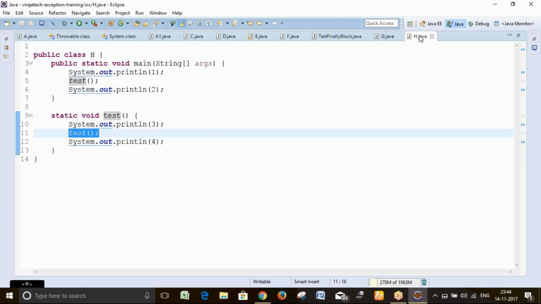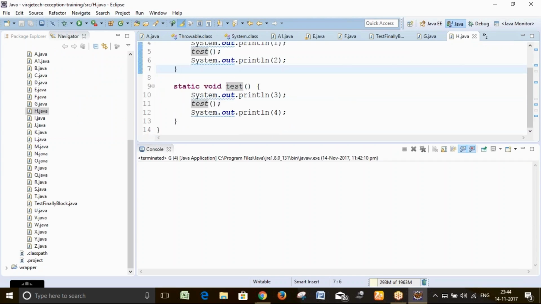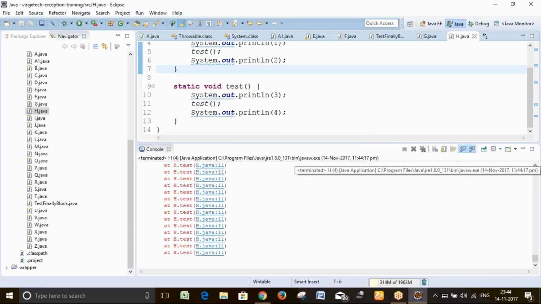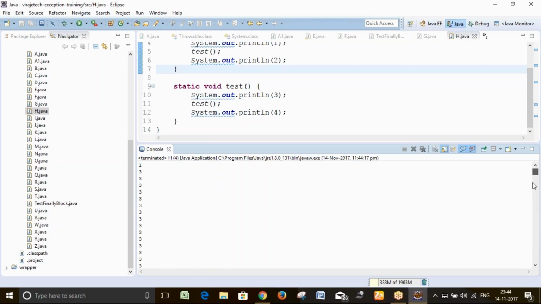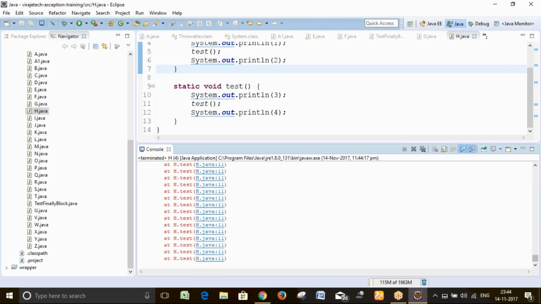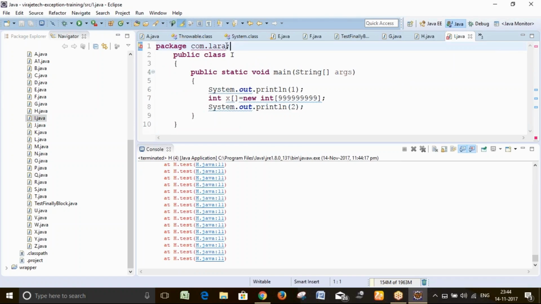So again there is no terminating statement inside the function. You are calling the same function with no terminating statement, so it will go for the error. If I run this, see, it will give the error. Now we are coming to another program.